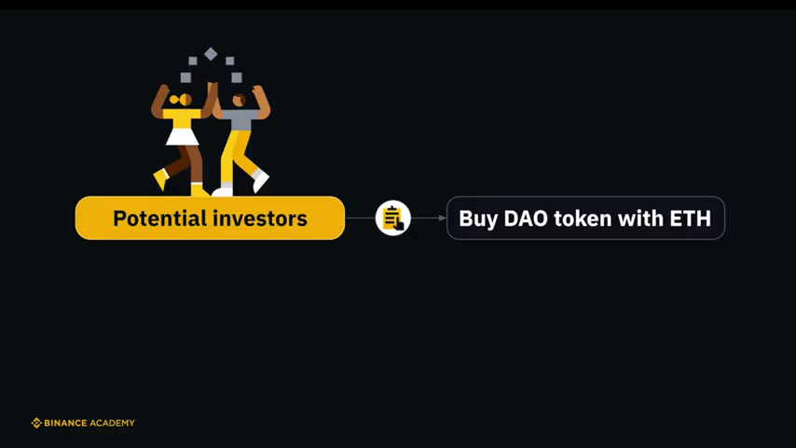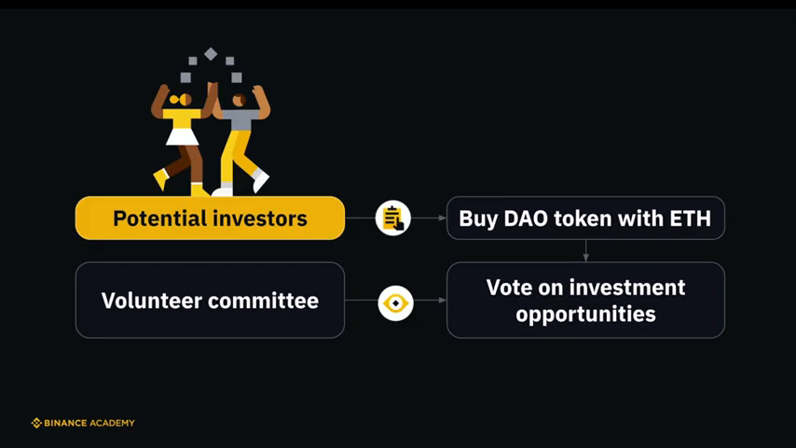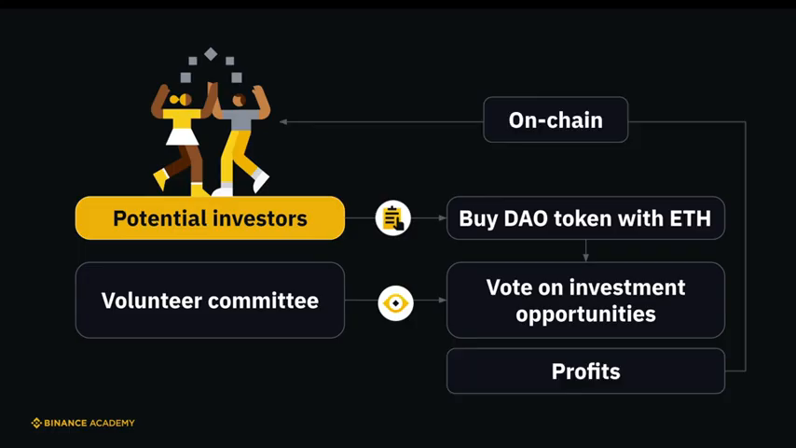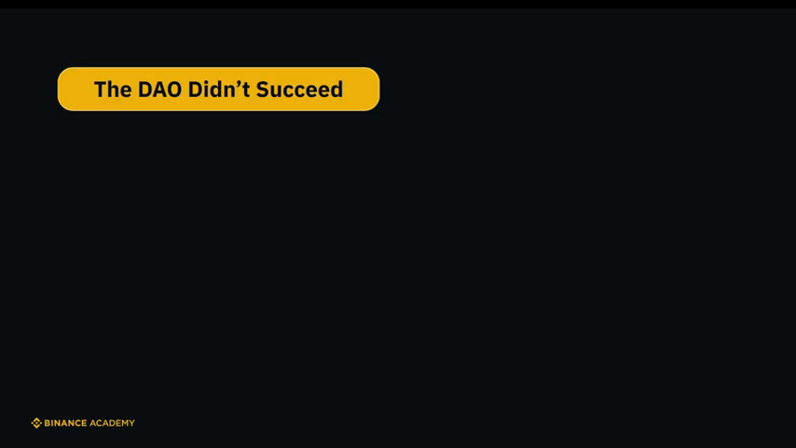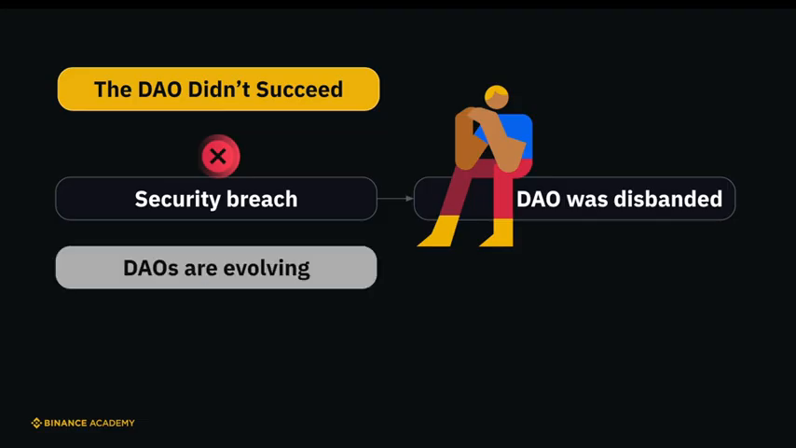Potential investors could buy the DAO token using Ether simply by interfacing with its smart contract. Those in possession of the DAO tokens then had the privilege of voting on investment opportunities, determining which projects the DAO would support. A volunteer committee reviewed these proposals before presenting them for a vote. Any ensuing profits from these investments would be distributed to the DAO token owners. Much of this process occurs on-chain, ensuring maximum transparency. While the DAO sought to revolutionize the approach to managing venture funds, it unfortunately didn't succeed. After a major security breach, the DAO had to be disbanded.